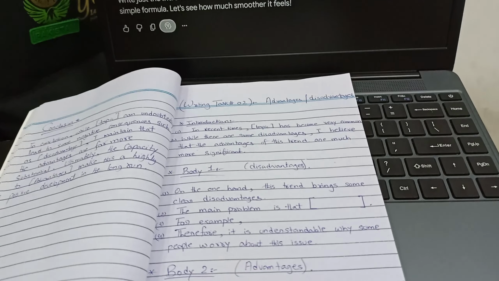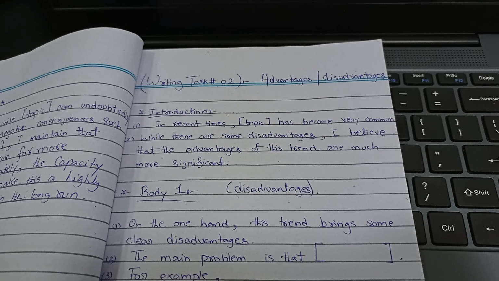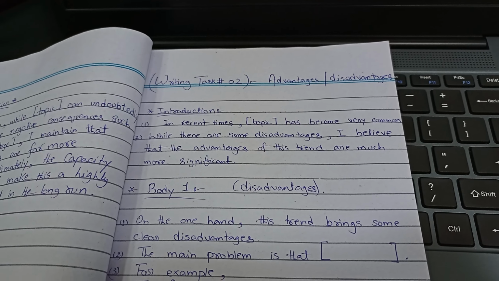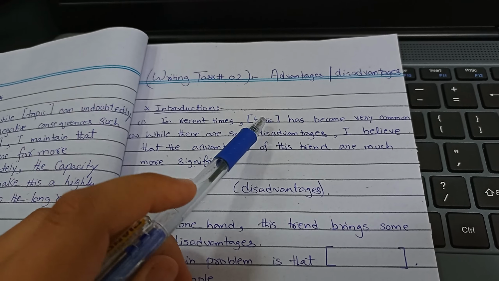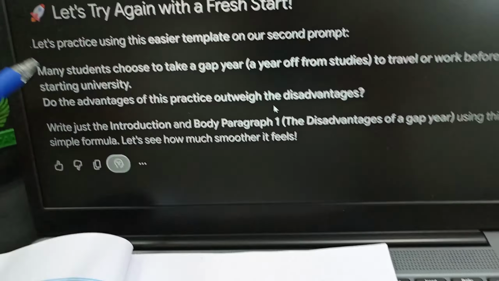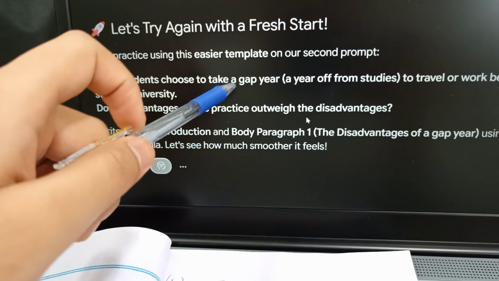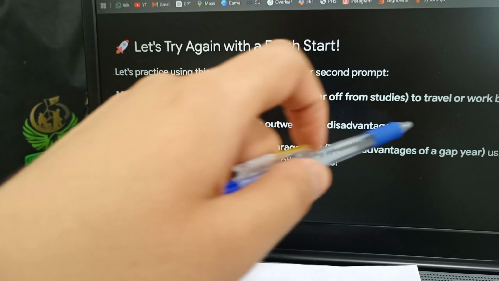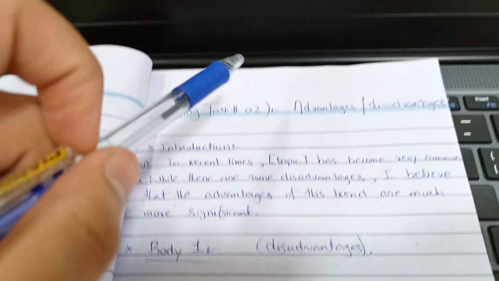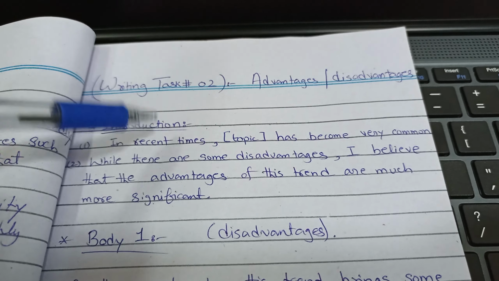First of all, the introduction. How can you start? Start with "In recent times," then rephrase the topic here. In recent times, many students choose to take a gap year to travel or work before starting university, and this has become very common. Okay, this is your first line.